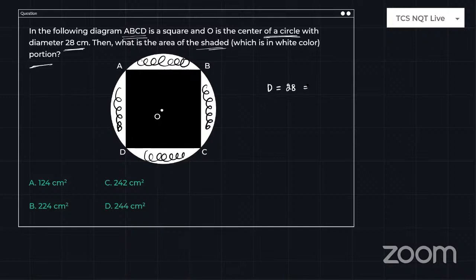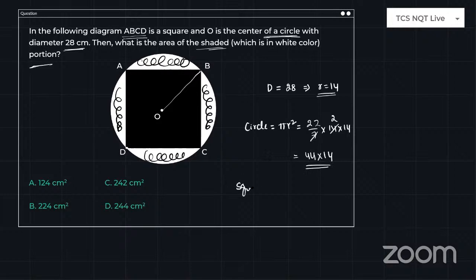Diameter is 28. First you need to find the radius, which is half of it, 14. This is the diameter of the circle, so radius will be half of it. R is 14. What is the circle area? Circle area is pi r square, which is 22/7 into 14 into 14. If you divide, it will be 2 times, so the answer is 44 into 14. Okay, so this is the circle area.